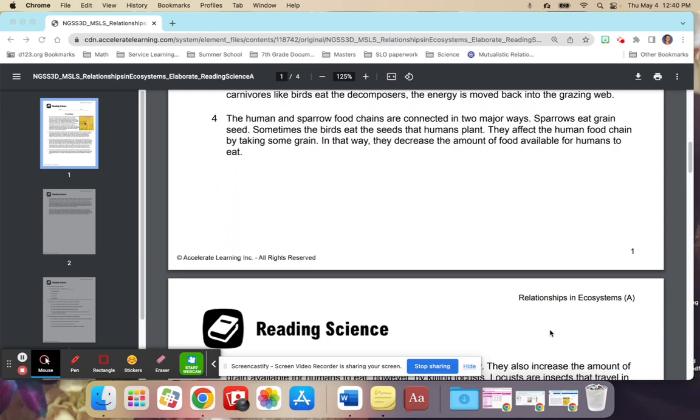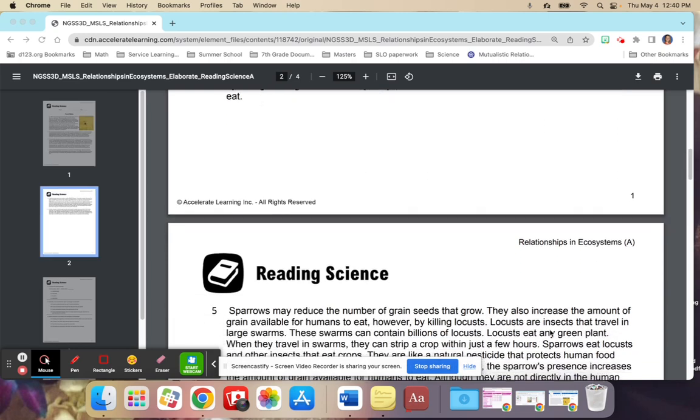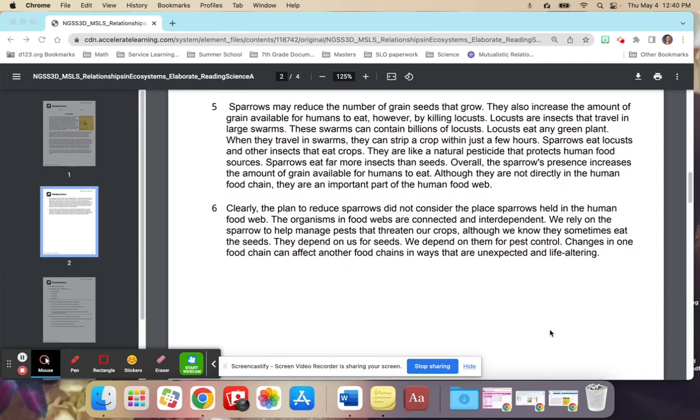The human and sparrow food chains are connected in two major ways. Sparrows eat grain seed. Sometimes the birds eat the seeds that humans plant. They affect the human food chain by taking some grain. And that way, they decrease the amount of food available for humans to eat. Sparrows may reduce the number of grains that grow. They also increase the amount of grain available for humans to eat.